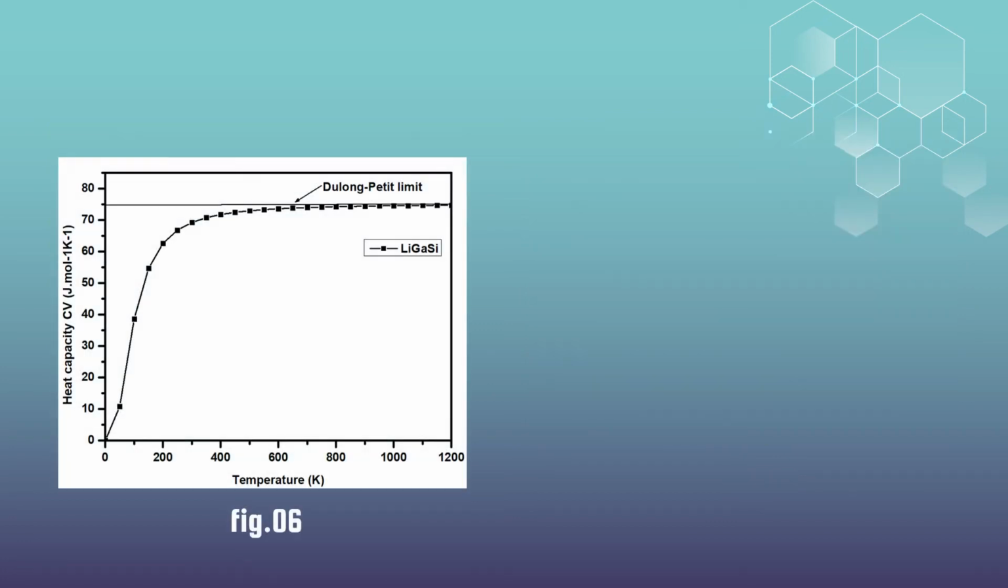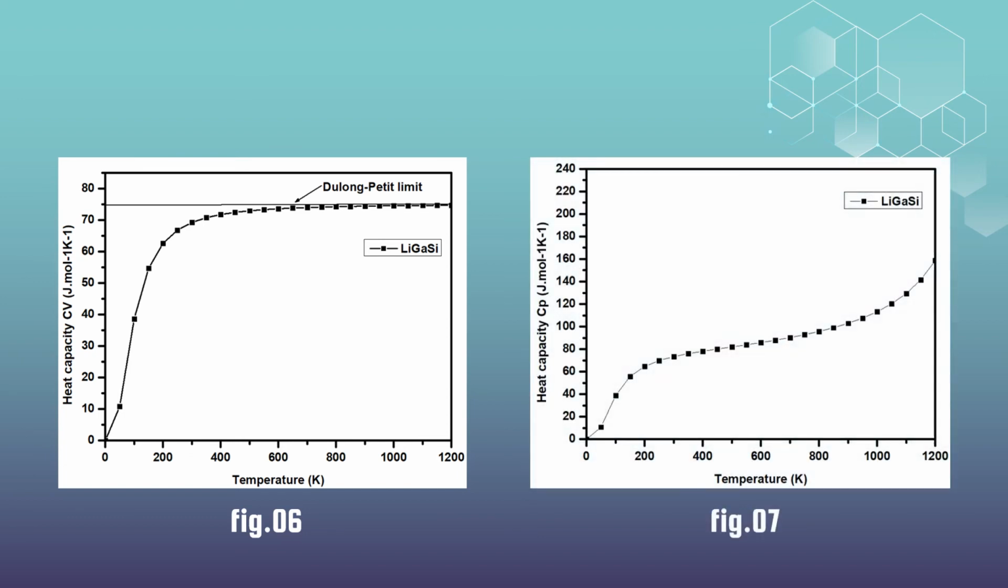Figure 6 presents the temperature dependence of the calculated heat capacity at constant volume, CV. At low temperature, it increases rapidly with T cubed, and at high temperature, it increases slowly and converges to the Dulong-Petit limit. In Figure 7, we see that the heat capacity at constant pressure, Cp, has the same variation as CV up to a temperature of 600 Kelvin, after which it increases rapidly.